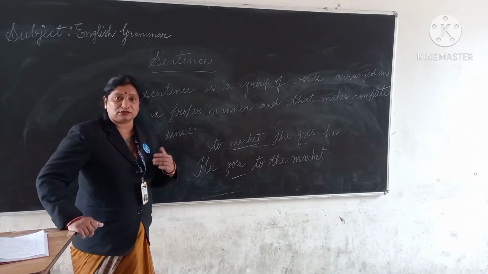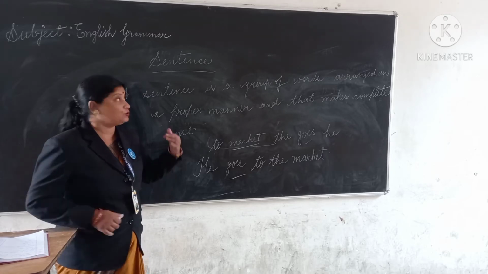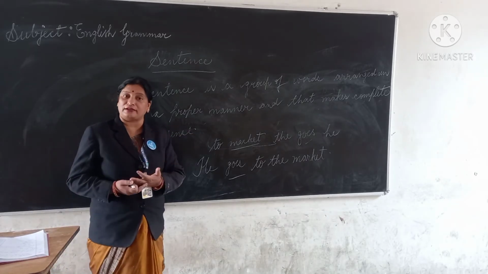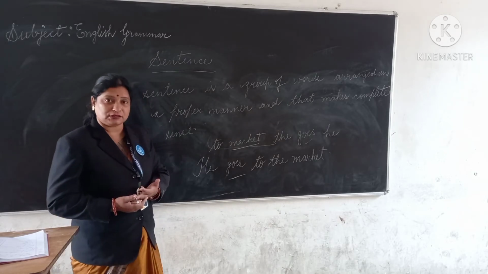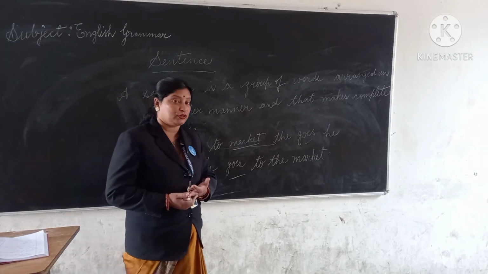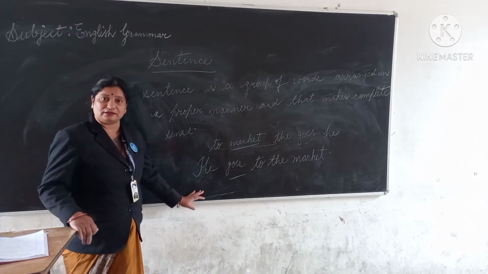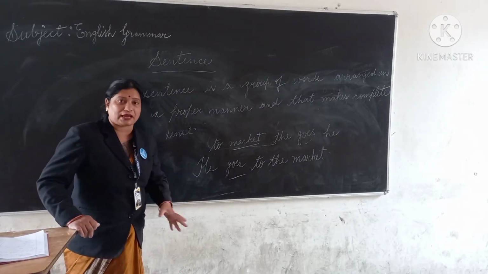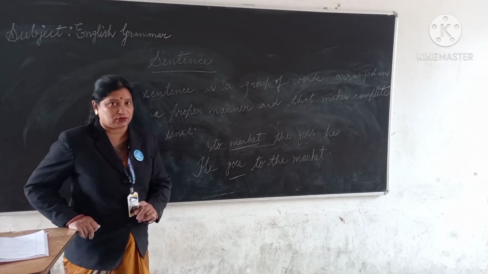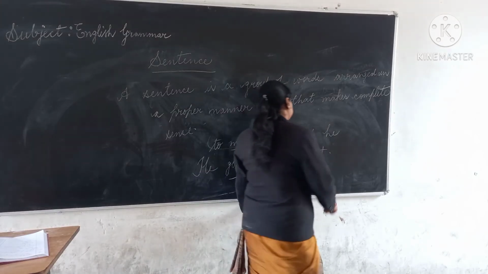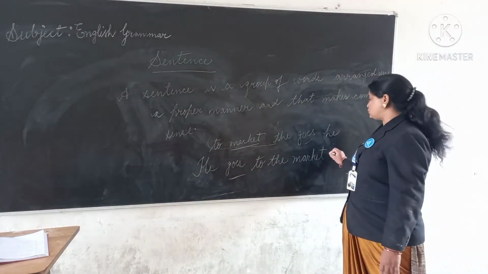Earlier when we were discussing letters, I told you when you are writing your name, the first letter of your name and the first letter of your surname is always capital. So when we write a sentence, the first letter is always capital. You have to remember this thing, okay? First letter is always capital and a sentence ends with a full stop.